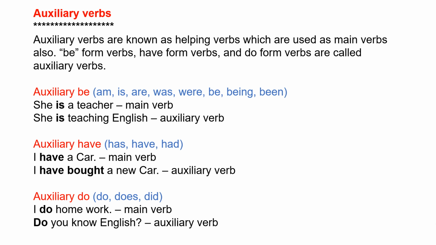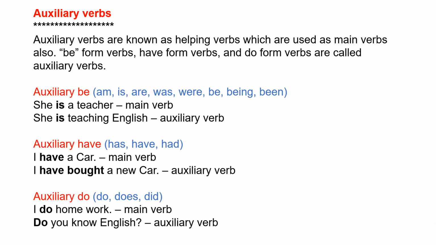These verbs are called be auxiliaries. Example, she is a teacher. In this sentence, the be auxiliary verb is has been used as a main verb. Next example, she is teaching English. In this sentence, is has been used as an auxiliary verb and the main verb is teaching.